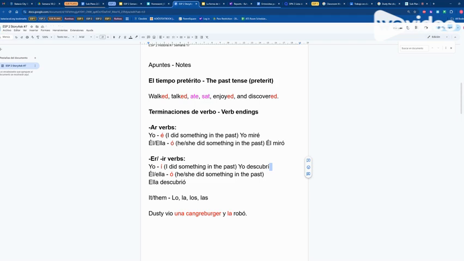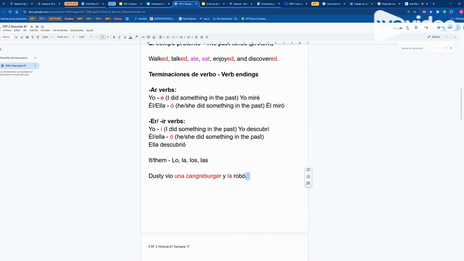Well, technically four because there's two for each. If you do not know these, you will need to know these by this lesson because we're going to have one more added today. The words for it and them are lo, la, los, las. These can also mean the, so you do have to be careful when you're reading and writing where you put these. For example, Dusty vio una Cangreburger y la robó. Dusty saw a Krabby Patty and stole it. In Spanish, we have to put the word for it right in front of the verb, the action word. In English, it would go right here, but we cannot do that in Español.